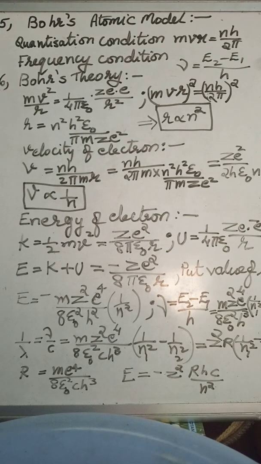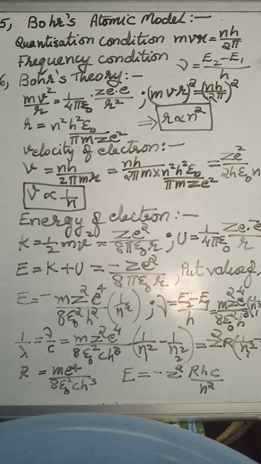That means from the excited state, when the electron comes to the lower energy level, then it will release energy, or vice versa. That means from the lower energy, when it goes to higher energy, it has to absorb the same amount of energy.